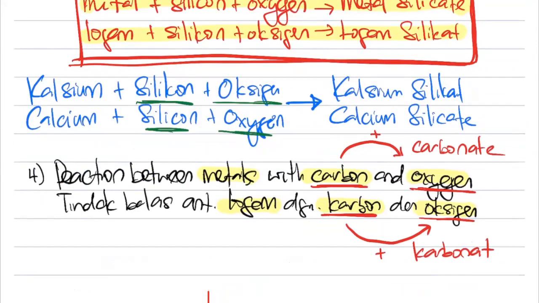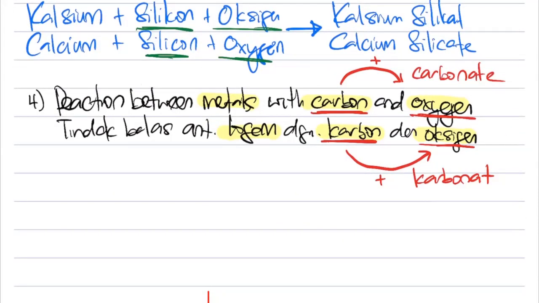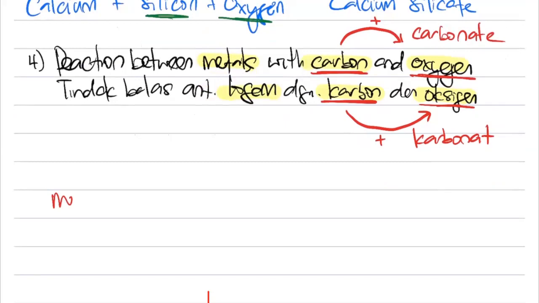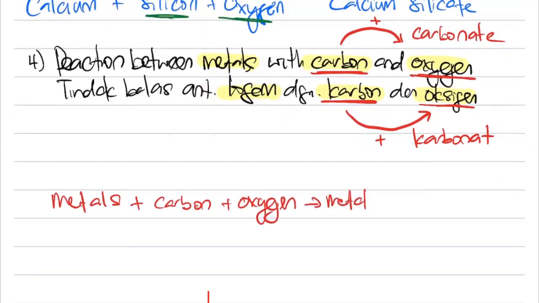Bahasa Melayu, tambah, kita akan mendapat karbonat. So the formula: if I take any metal and I tambah with carbon and I tambah with oxygen, we will get metal carbonate.